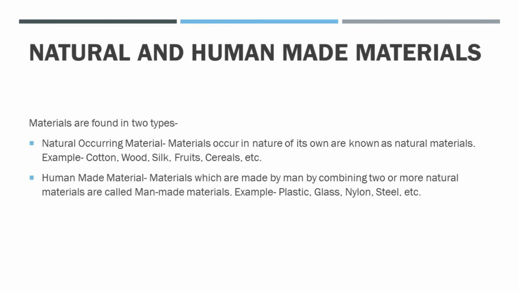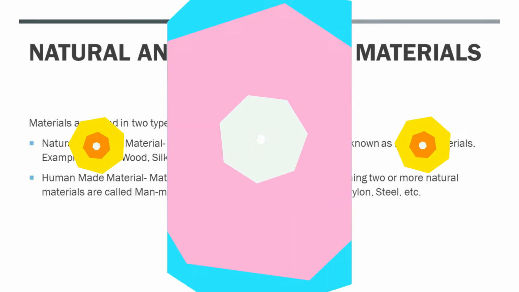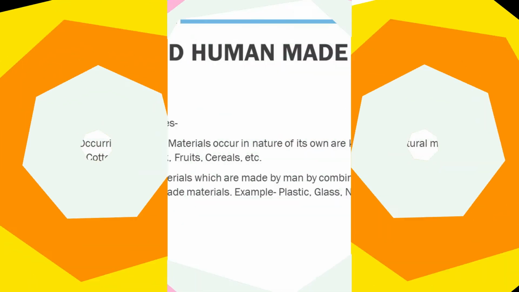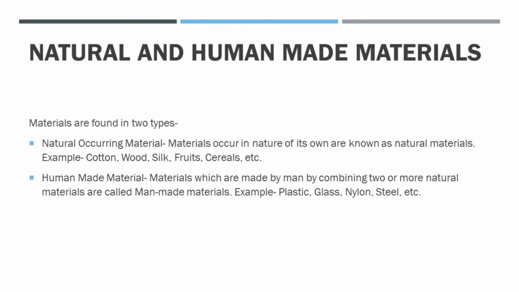Now materials are found naturally or man-made. Materials are found in two types, that is natural and man-made materials. Naturally occurring materials, like materials that occur in nature of their own, are known as natural materials. Example: cotton, wood, silk, fruits, cereal, etc.